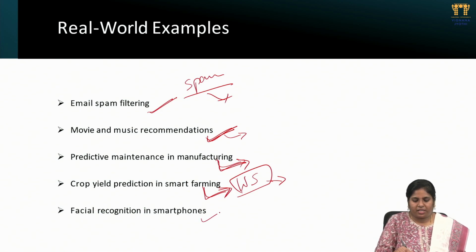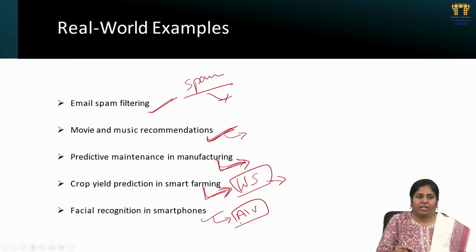Next one is facial recognition using smartphones. These are AI vision models, different kinds of AI vision models we can use, and we will collect the data, and depending on our face coordinates, we can predict and recognize the face very easily. These are some real world examples we are working on right now using machine learning.